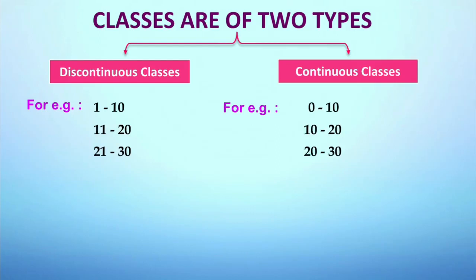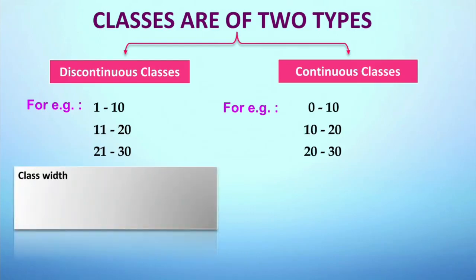After types of classes, let's learn the formula to calculate class width. Formula for discontinuous class will be upper limit minus lower limit plus 1. For example, we can consider the upper limit as 10, lower limit as 1, and after bracket we can add 1. That is 10 minus 1, which will give us 9. 9 plus 1, again it will give me 10.